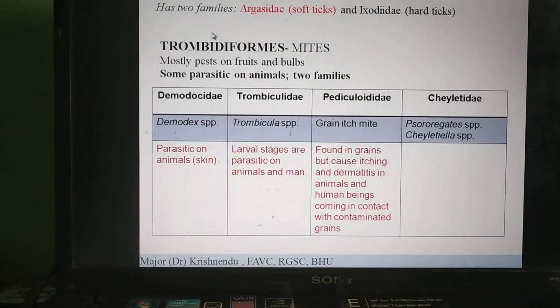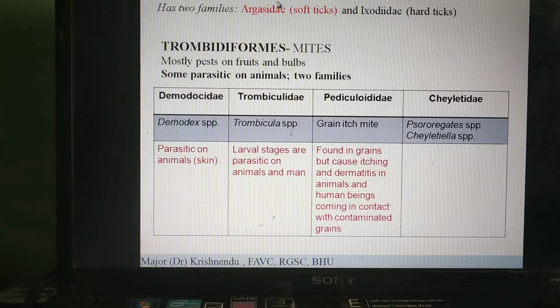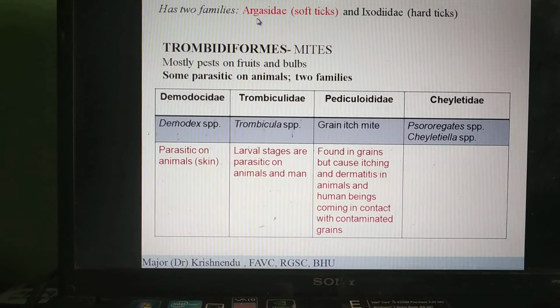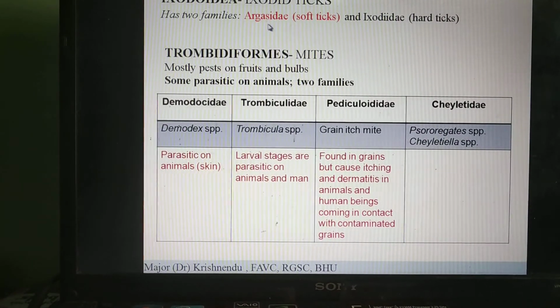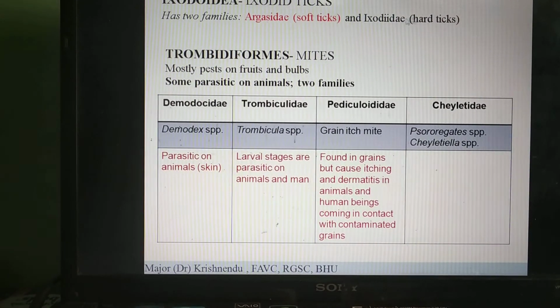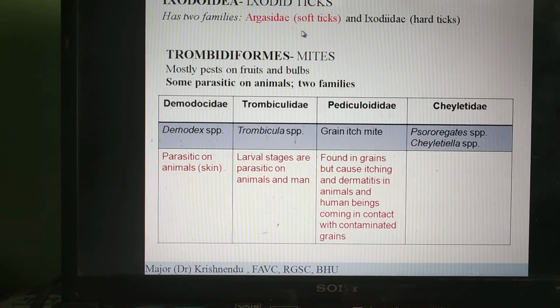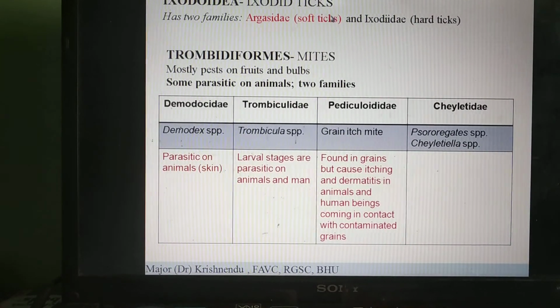Now coming to Ixodoidea, as I told you, ixodid ticks consist of 2 families, Argasidae and Ixodidae. Argasidae consist of the soft ticks, and Ixodidae consist of the hard ticks. So tomorrow I will be taking the topic of soft ticks, that is Argasidae.